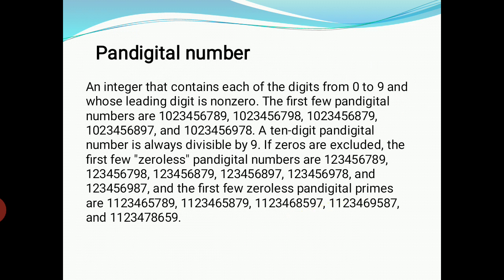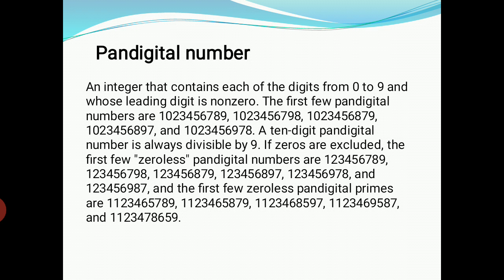Okay, pandigital number. What is a pandigital number? Actually, we know that all numbers are formed only from the digits 0 to 9. Whatever the number may be, it is formed from these digits. Now, I am going to form a number using 0 to 9, but it includes all the digits. That means 0 to 9, but 0 must not be the leading digit. 0 may be in between, but it should not be at the leading position.